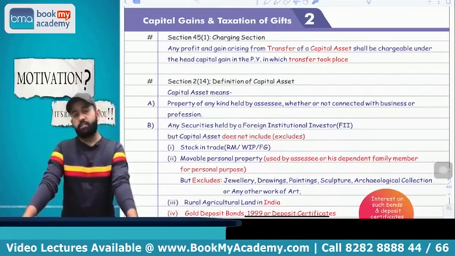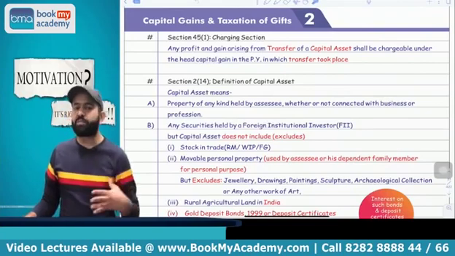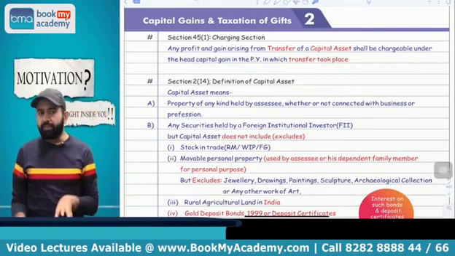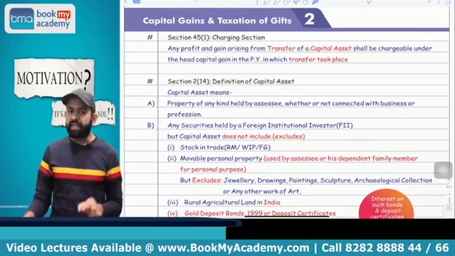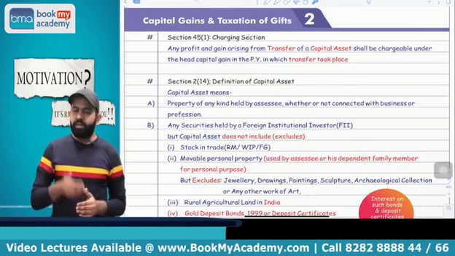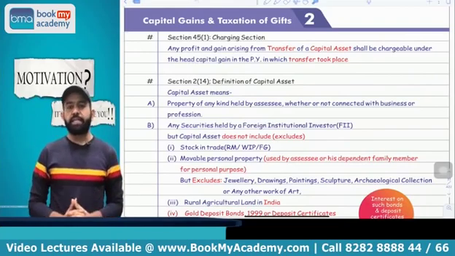First exclusion is stock in trade. Stock in trade is not a capital asset because whenever you transfer stock in trade, the income is taxable under the head business and profession, or you can say PGBP. Second is movable personal asset. Whenever you transfer a movable personal asset, that is not treated as capital asset, and capital gain is not applicable.